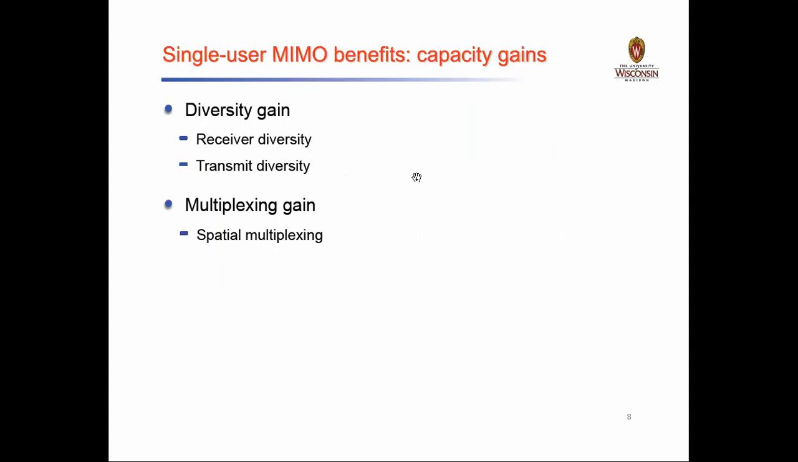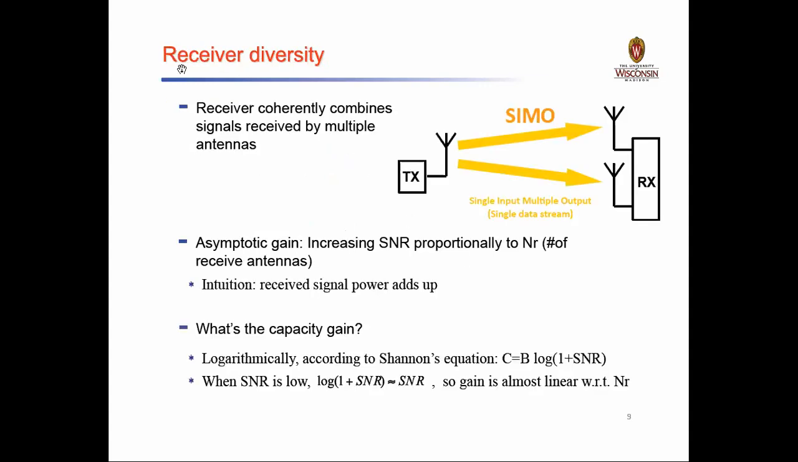Now when it comes to the single user MIMO system, what are the various benefits we can gain in terms of capacity? Everything will be in terms of gain, or you can say diversity gain, and in diversity gain we have two types: one is receiver diversity, another is time diversity. When it comes to multiplexing gain, we have spatial multiplexing. These 3 topics are the more focus of our interest. Let us see one by one how these different types of diversities will help our LTE system work more efficiently. Now, receiver diversity.